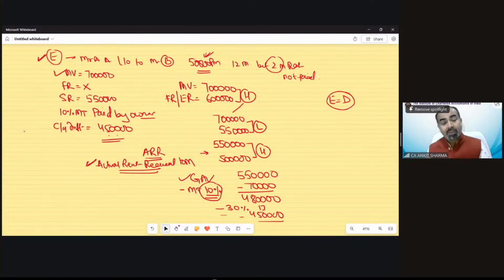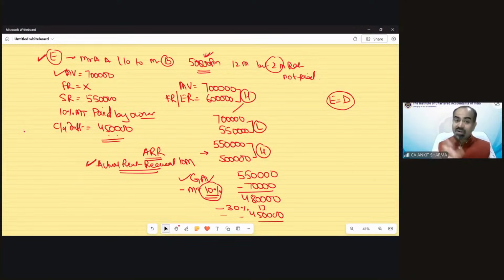And this actual rent received word is very interesting, because it itself explains that only that amount should be considered which has been actually received. So in the D case, if you remember, when we receive the full 12-month rent, automatically ARR will consider 12-month rent. In E case, because there must be some unrealized rent, we will consider only those months' rent which have been received by us.